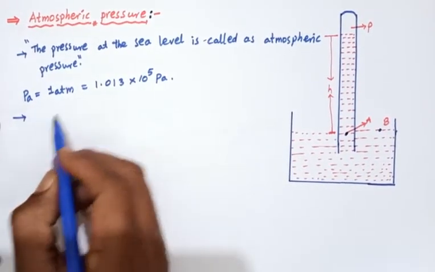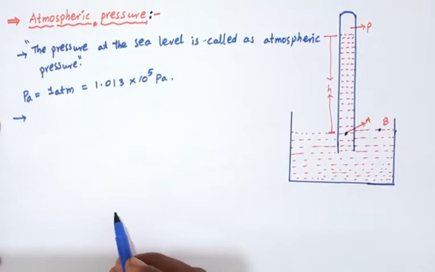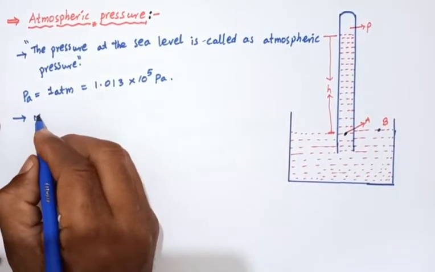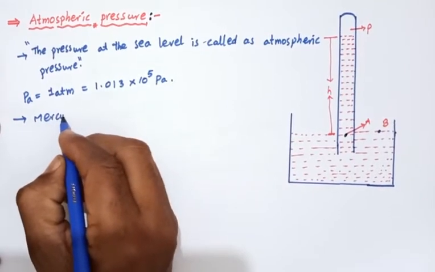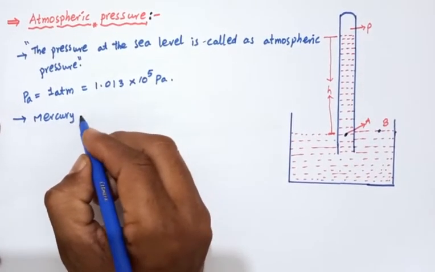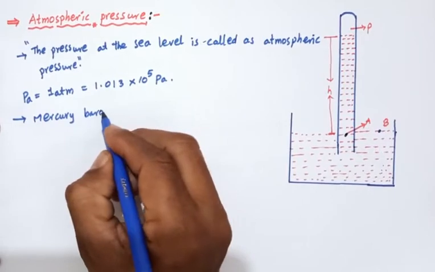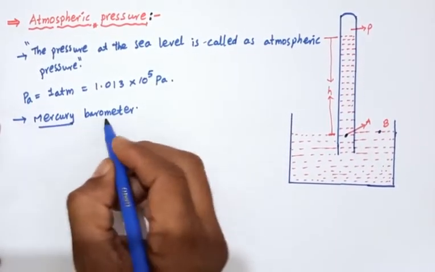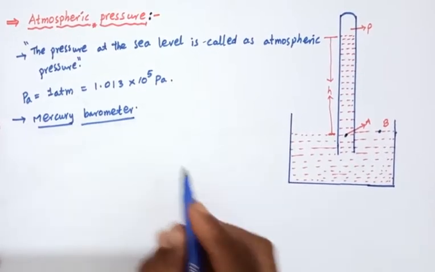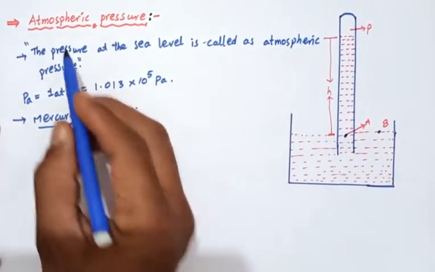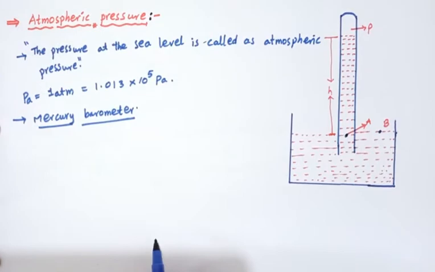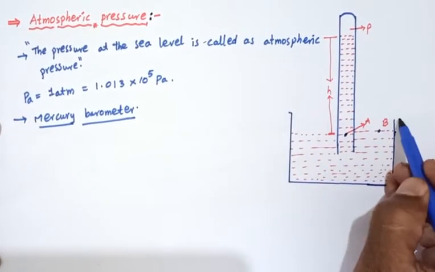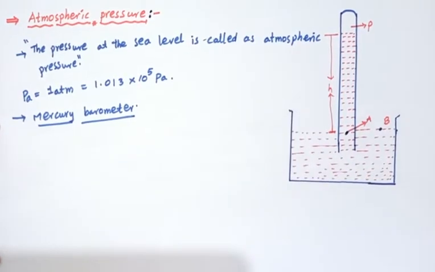So this atmospheric pressure is measured with a barometer, that is a mercury barometer. So the mercury barometer is used to measure the atmospheric pressure. Okay, here the apparatus is like this, I have drawn here.